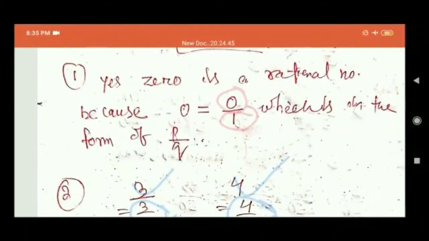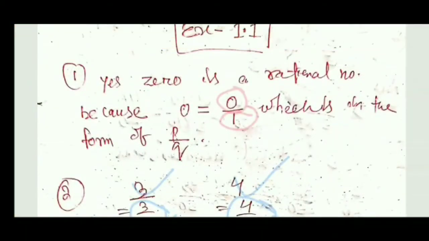Question: is 0 a rational number? Yes, 0 is a rational number because it can be written in the form p by q, where p is 0 and q is 1. I can write 0 as 0 by 1. Similarly, the next question is: find or place 6 rational numbers between 3 and 4.